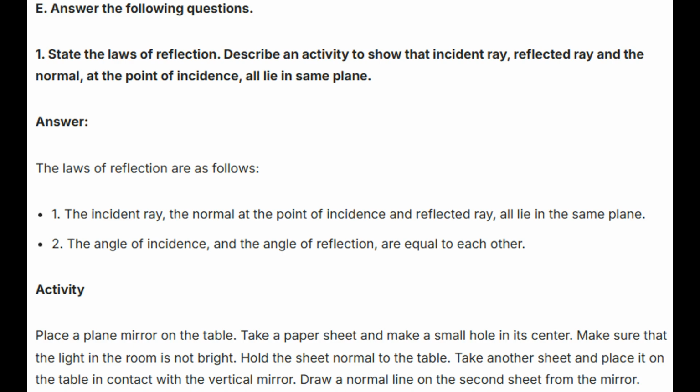Activity: place a plane mirror on the table. Take a paper sheet and make a small hole in its center. Make sure that the light in the room is not bright. Hold the sheet normal to the table. Take another sheet and place it on the table in contact with the vertical mirror. Draw a normal line on the second sheet from the mirror.